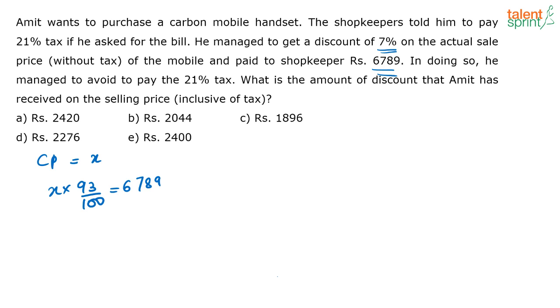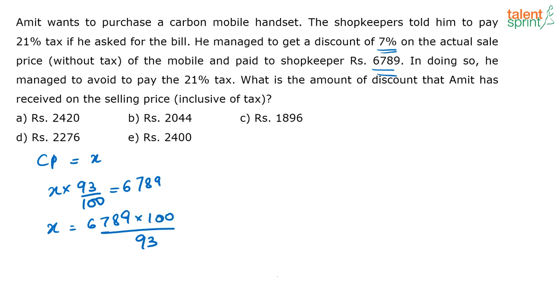So actually you have to see how much money Amit is making. Let us say if he had actually bought the phone with tax, it would have cost an amount, but he has got it for this price. So you have to say what is the actual discount that Amit has got. So what is the actual cost price of the phone? It is nothing but x is equal to 6789 into 100 by 93. Correct. So this is the actual cost price of the phone.